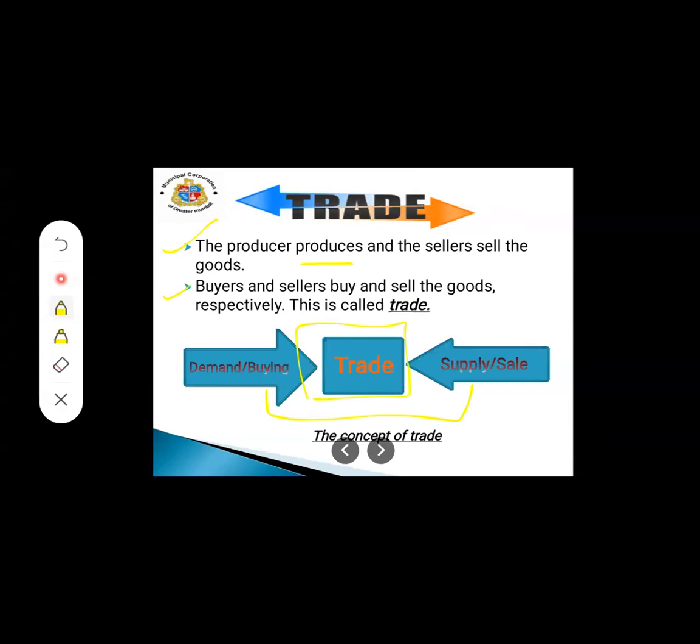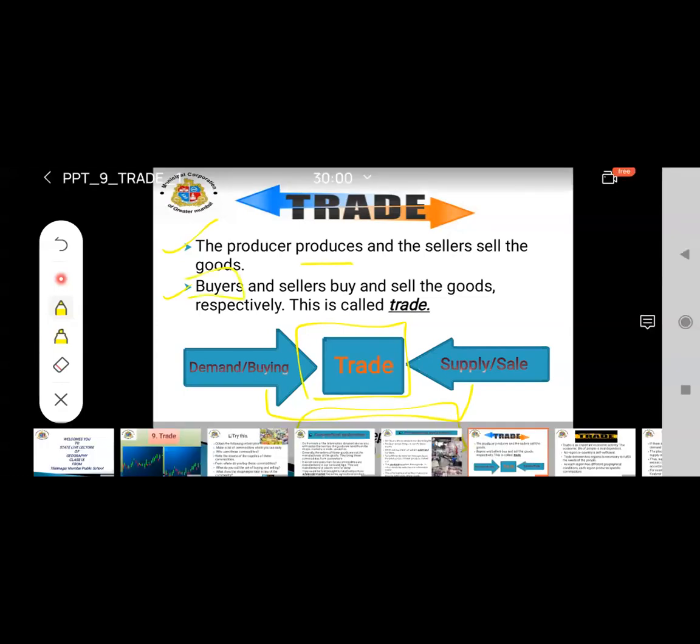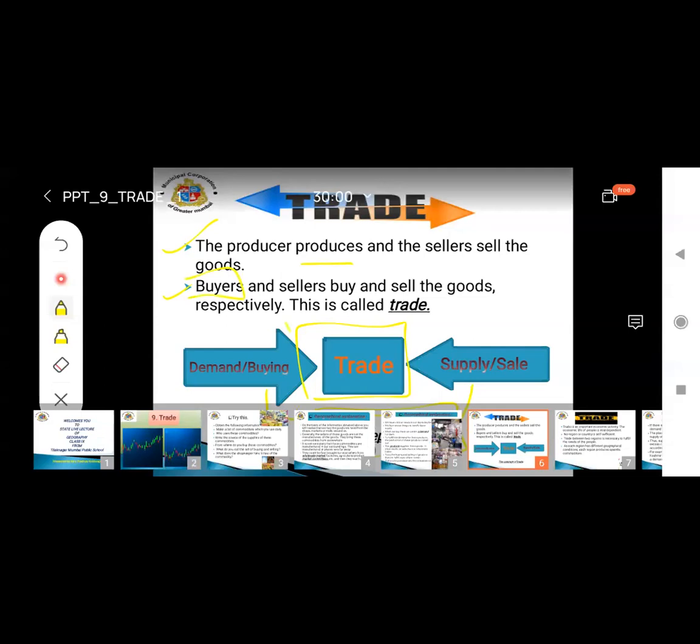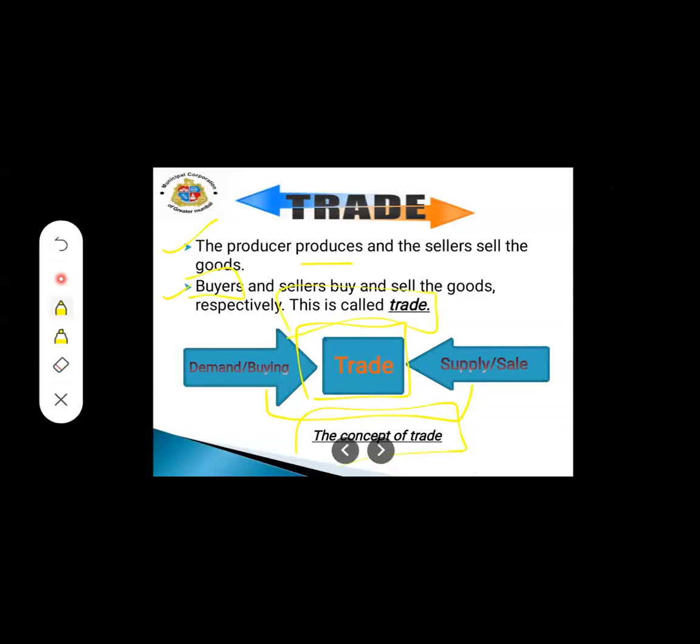When they ask you the question, explain the concept of trade, in this way you are going to write the answer. Explain it in two or three points. Draw this type of chart, and then you will score good marks for the concept of trade. Buyers and sellers buy and sell the goods respectively. This is called trade. And when the trading process is there, there is demand for the product and there is a supply of the product.